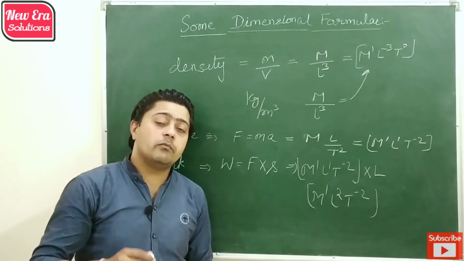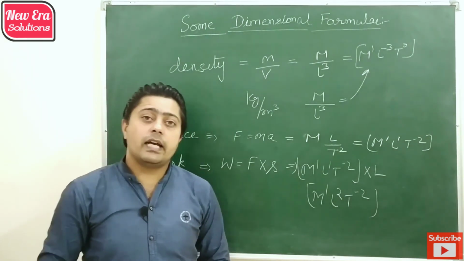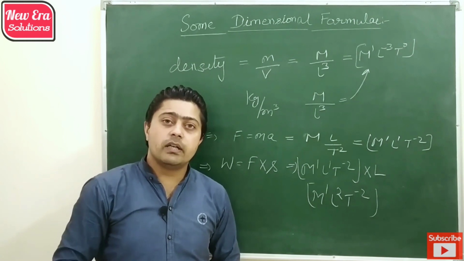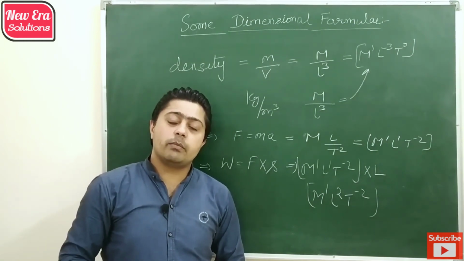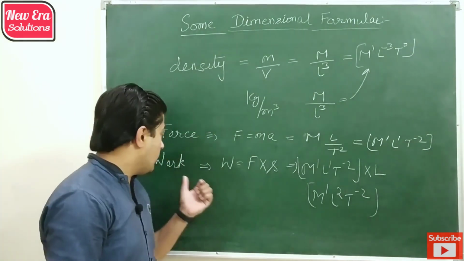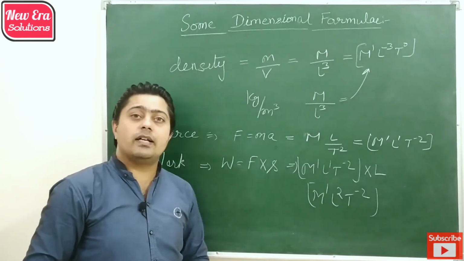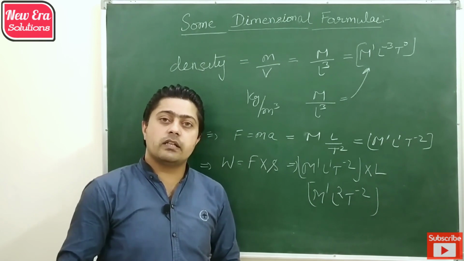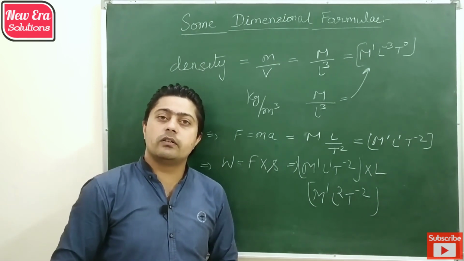Then there are some physical quantities which have the same dimension because somehow they are the same. Like if you want to write the dimension of energy, we know work done and energy both have SI unit joule and they convert into each other, like energy converted into work and work converted into energy.